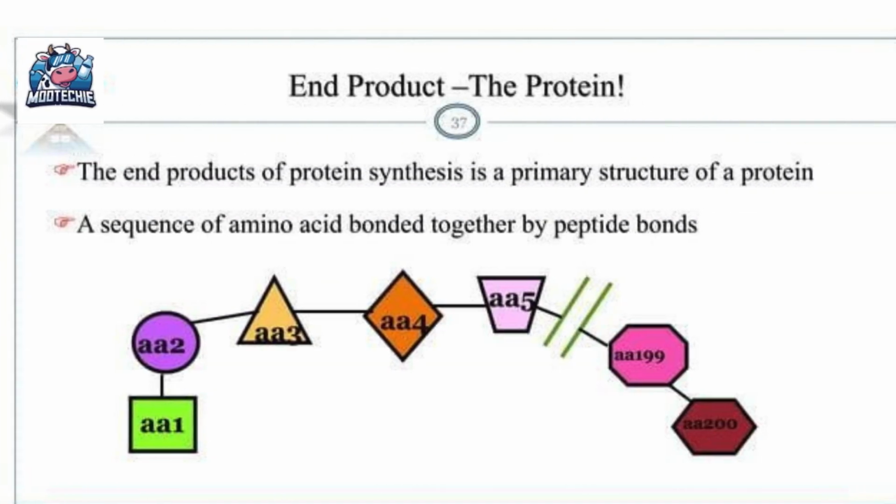This slide shows us the end product, the protein. The end product of protein synthesis is the primary structure of a protein. This is simply a sequence of amino acids from the first to the last, here shown as AA1 to AA200, all bonded together by peptide bonds. This linear chain will later fold into a specific 3D shape to become a functional protein.